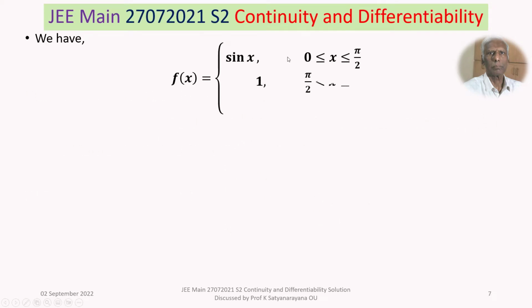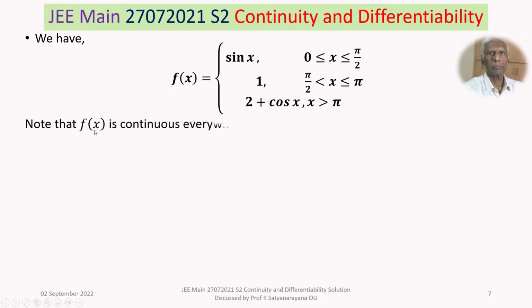So we now take that function and discuss its continuity first. Now, this function is continuous everywhere except possibly at x equal to pi by 2 and at x equal to pi. So we will see whether there are any breaks at pi by 2 and pi. Note that f of x is continuous everywhere in the interval 0 to infinity except possibly at x equal to pi by 2 and x equal to pi.